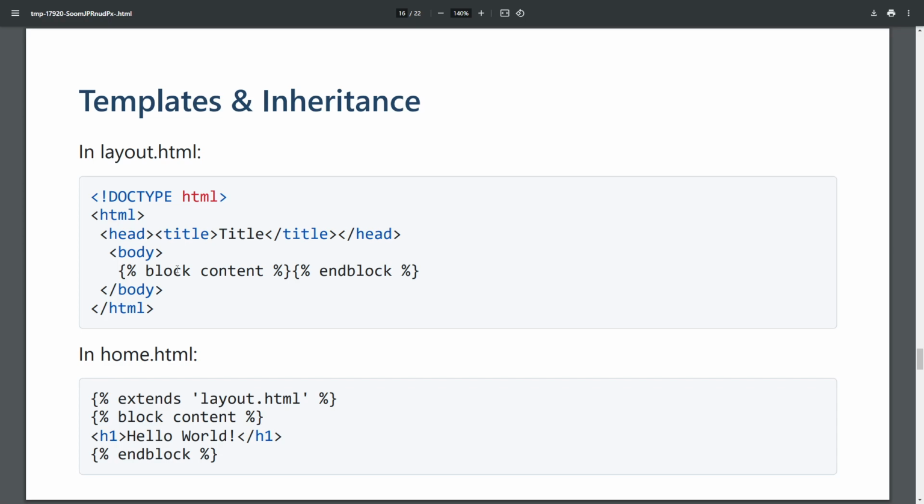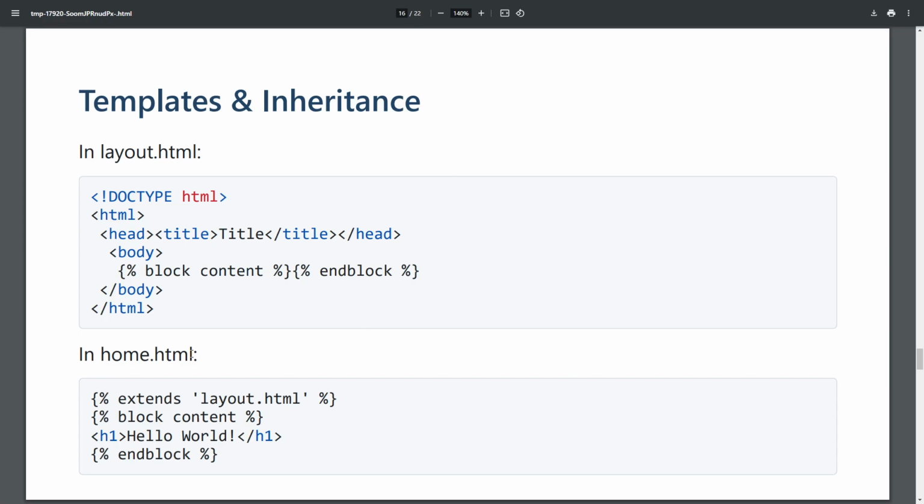We might have a nav bar in there, and then we might have a home page, about page, contact page, things like that. So here we've got the skeleton of our HTML in layout.html, and then we use this special Jinja2 syntax to say, okay, we may want to slot something into this content block.